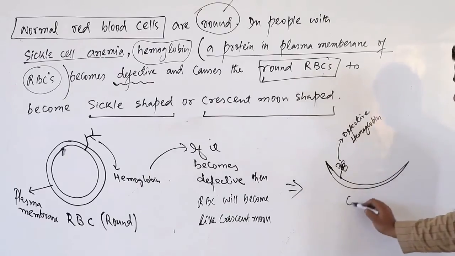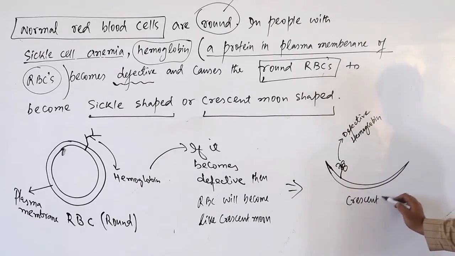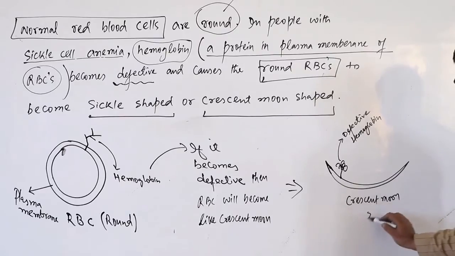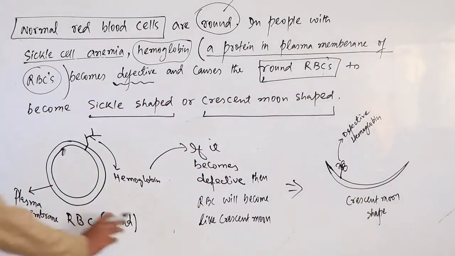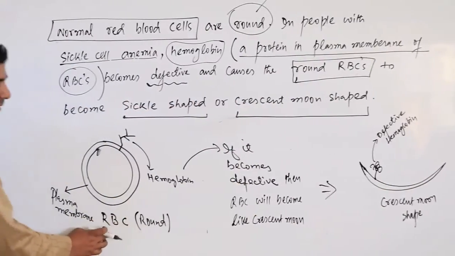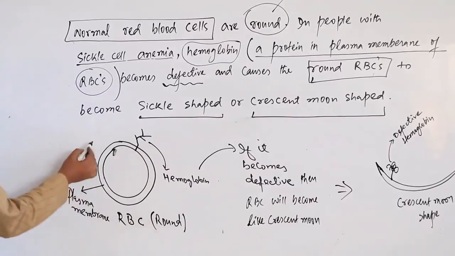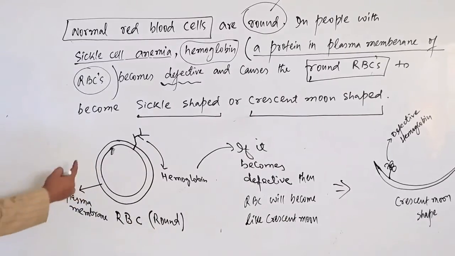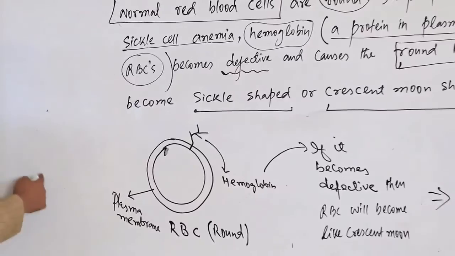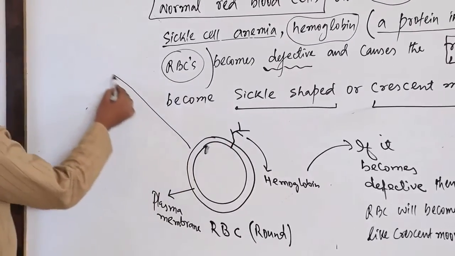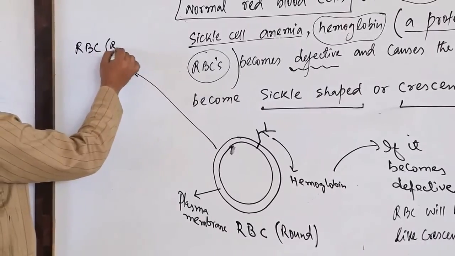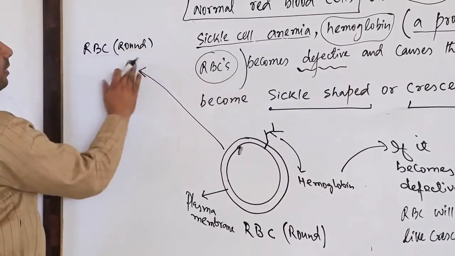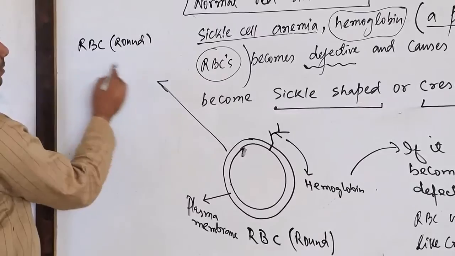And this shape is nothing but a crescent moon shape. Now what is the difference? This RBC, which was basically round in shape, has a property. Can you focus here, sir, at this point in this area? This RBC I will take. When the RBC was round, at that time what happened?